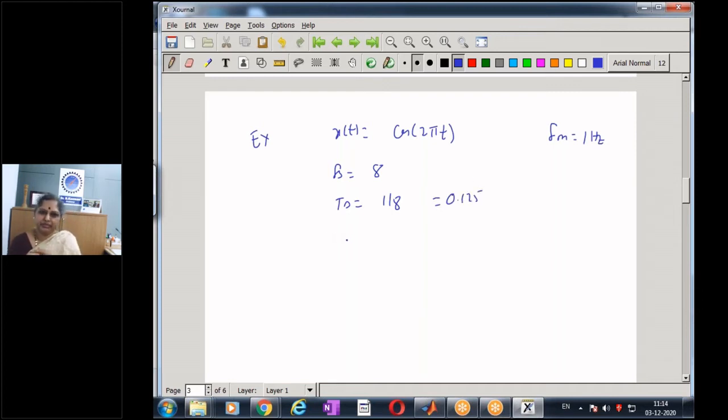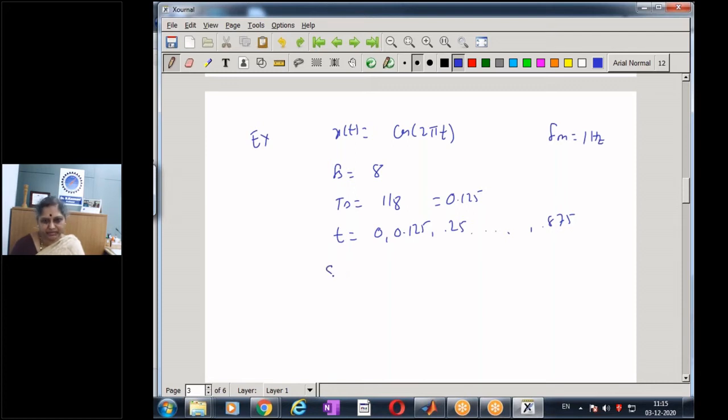Let me define my time in the interval 0 to 1 in steps of 0.125. So my t is going to be 0.125, 0.25, and so on up to 0.875. I'm just taking 8 values. Let me now compute an 8-point DFT.